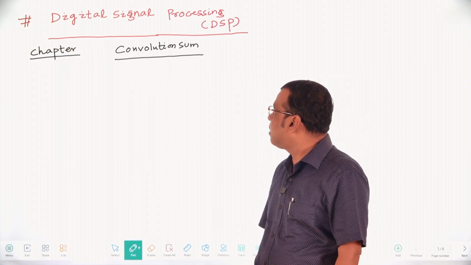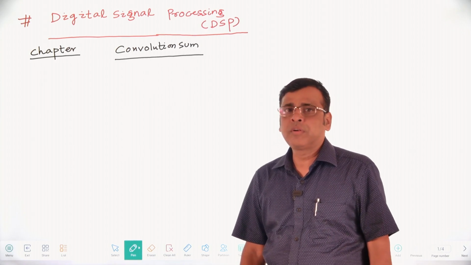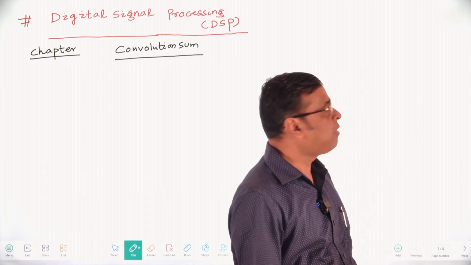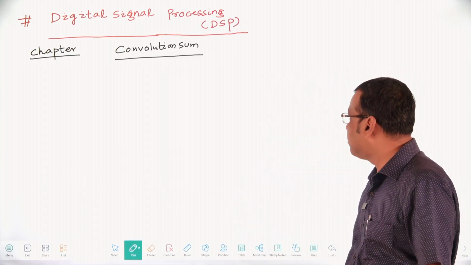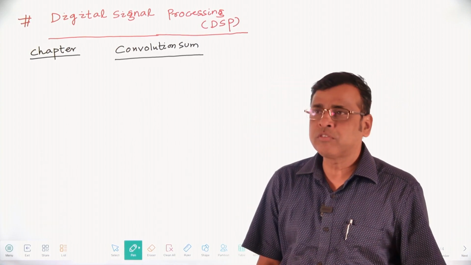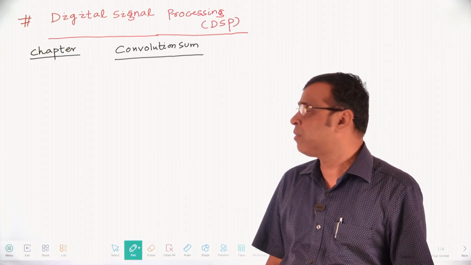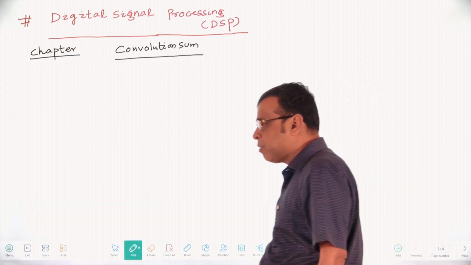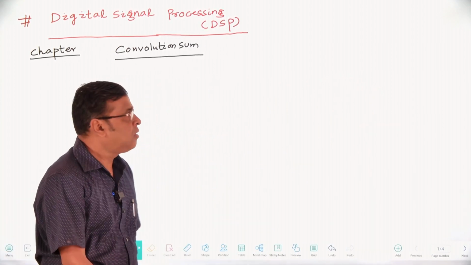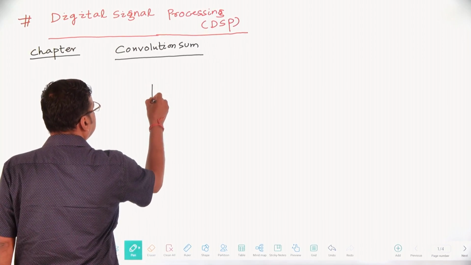In this subject, digital signal processing, one of the important chapters is convolution. So definitely in the university examination, one question you will definitely get from this chapter, that is your convolution sum. As far as signals and systems is concerned, convolution sum is there also. So what is convolution in signals and systems or in digital signal processing?